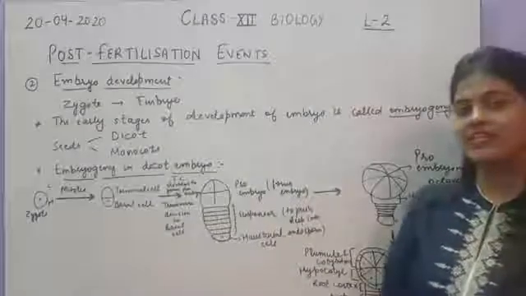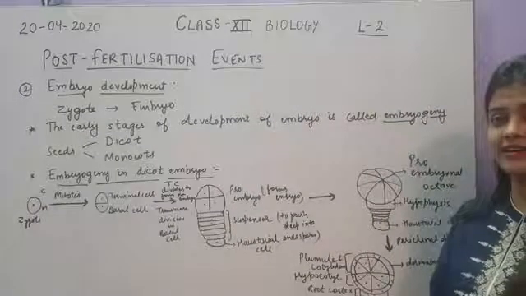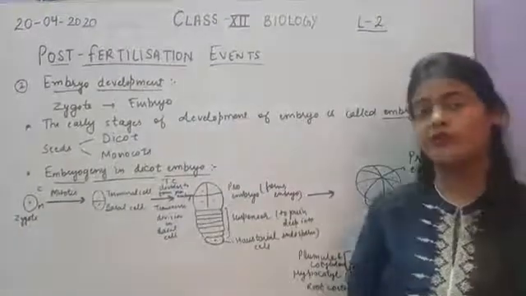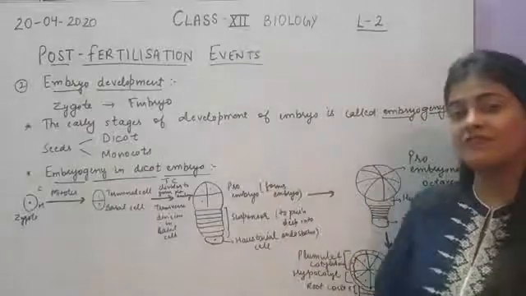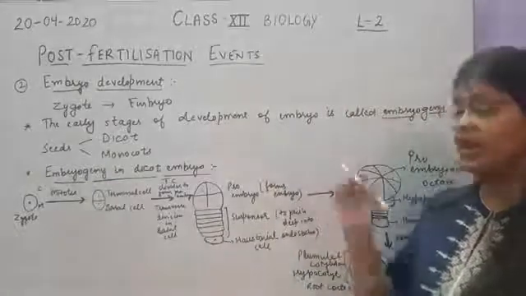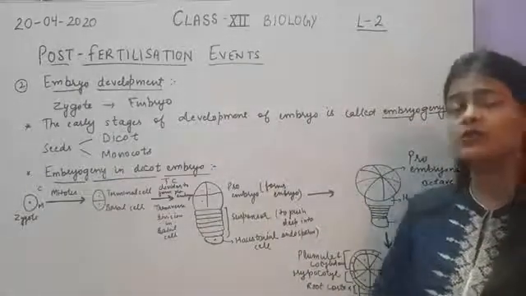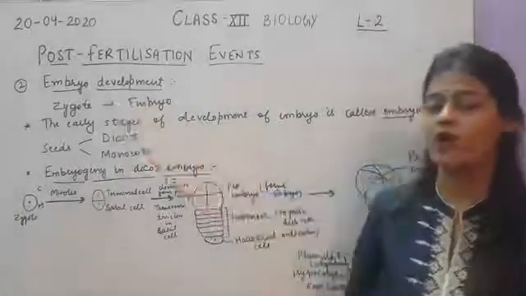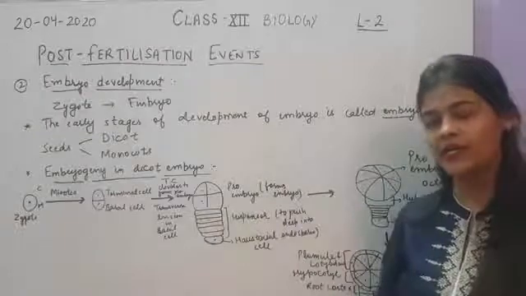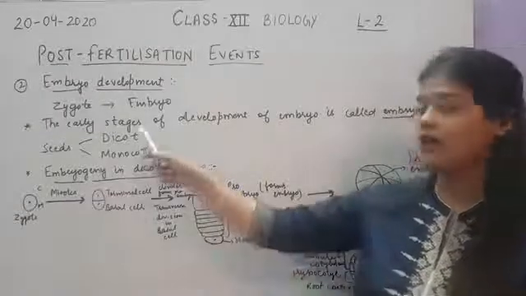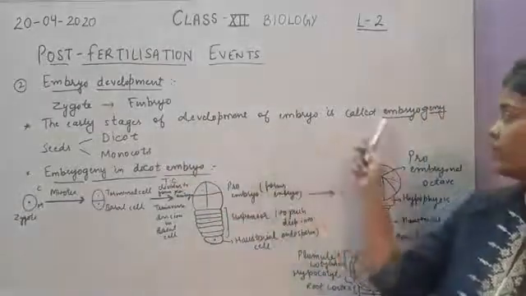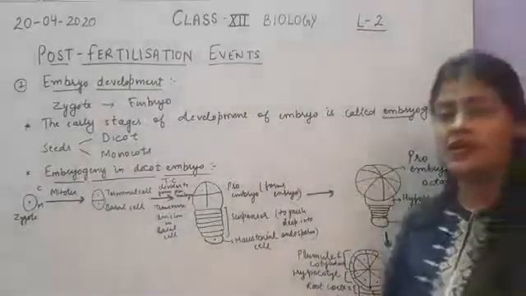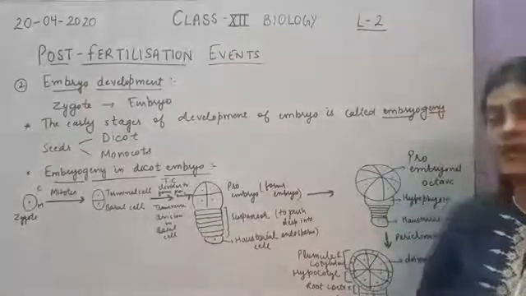Okay, so let's see the next step of post-fertilization events, that is embryo development. In the previous step we have discussed the endosperm development. Next is how the development of the embryo takes place. You know that the embryo is developed from the zygote by mitotic divisions, and the early stages of development of the embryo are called embryogeny.